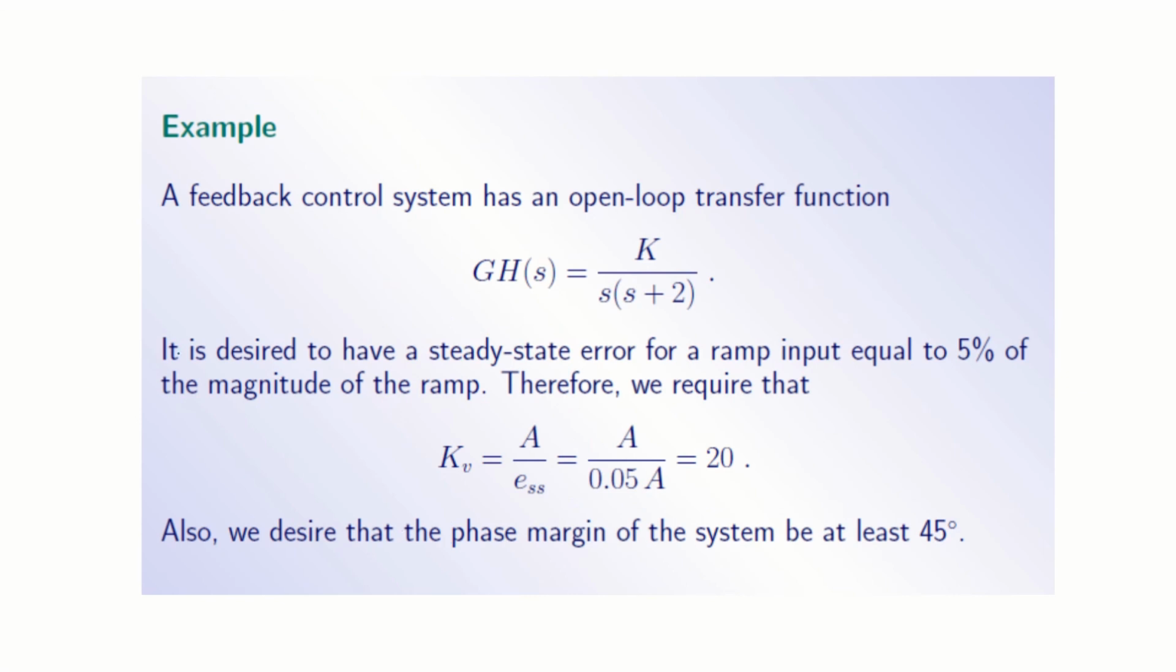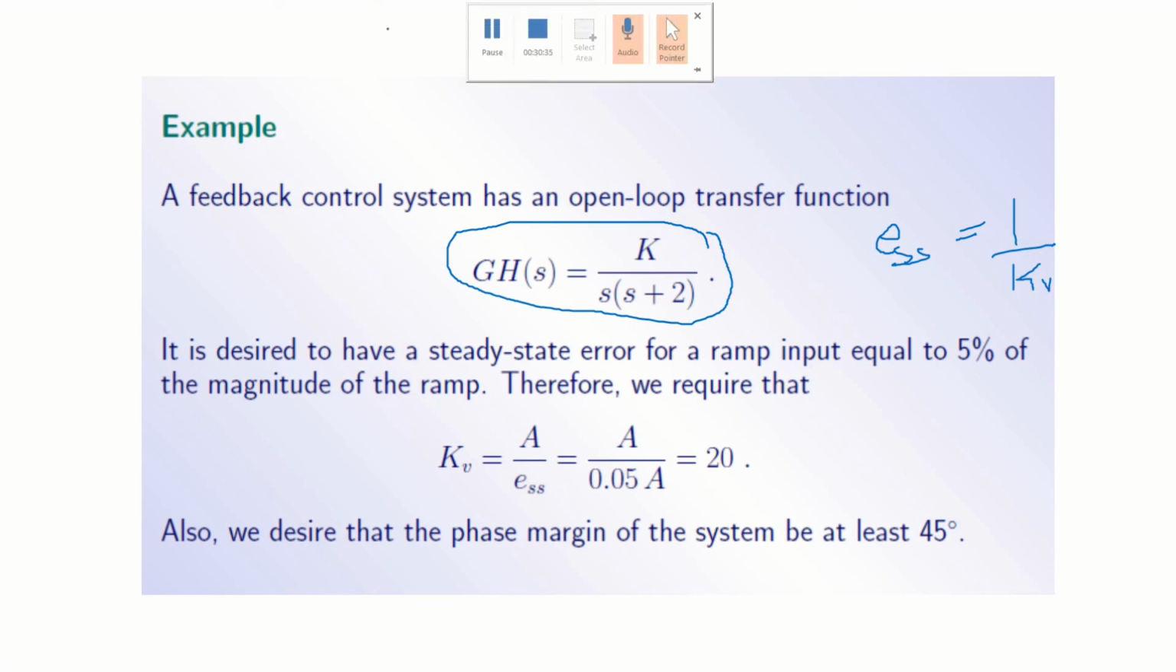Now whatever I mentioned, these steps I just follow now in this example. Let us look at this. A feedback control system has an open loop transfer function G(S)H(S) equal to K divided by S into S plus 2. It is desired to have a steady state error for a ramp input, right? Ramp input A by S squared. So steady state error for a ramp input is 1 by Kv for a type 1 system.